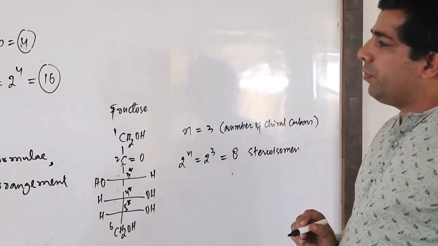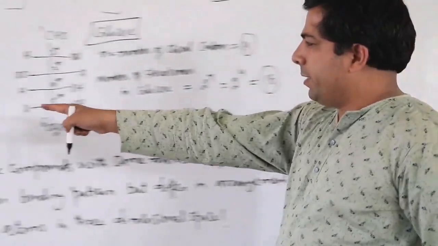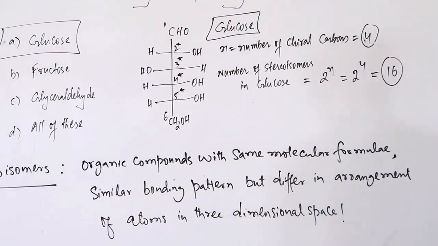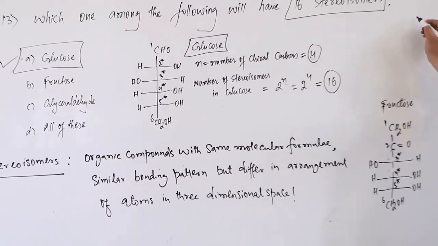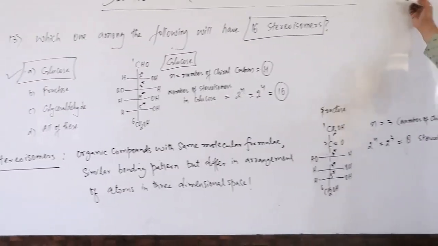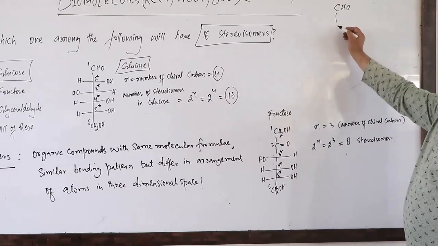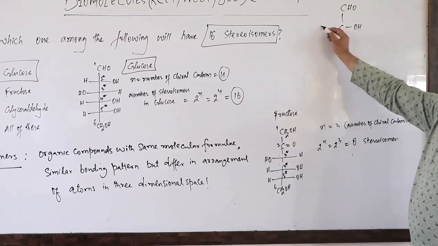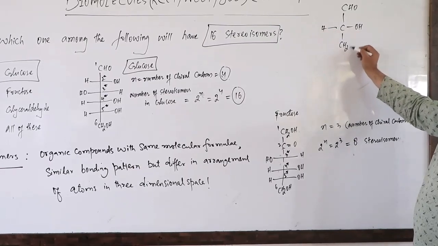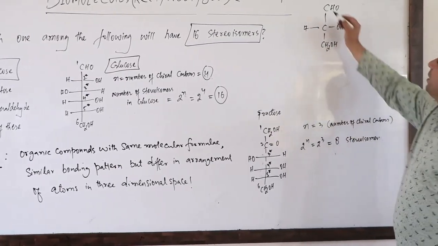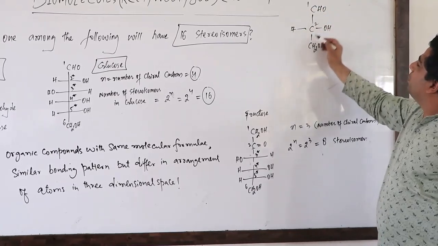Let's talk about now the third option, that is glyceraldehyde. The glyceraldehyde is like this. CHO, then CHOH, and CH2OH. This is glyceraldehyde, with carbons 1, 2 and 3.